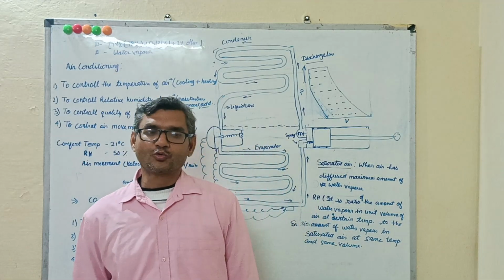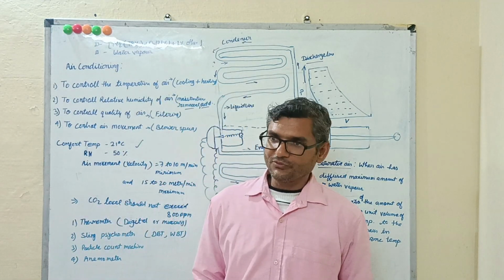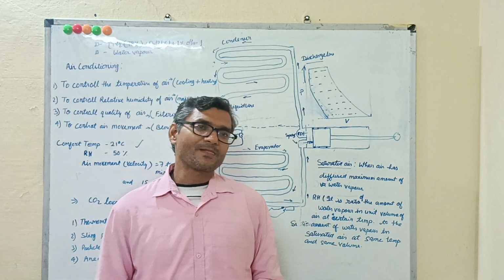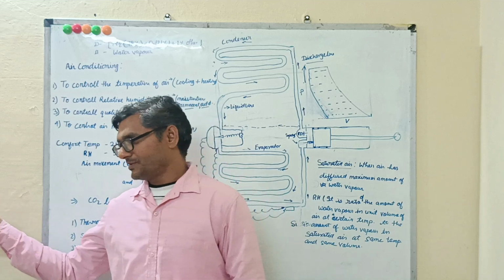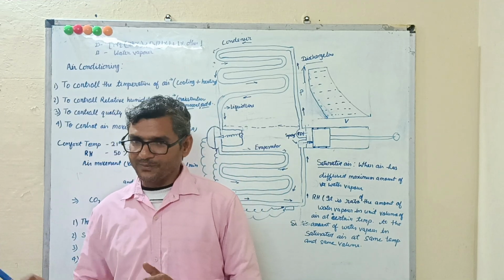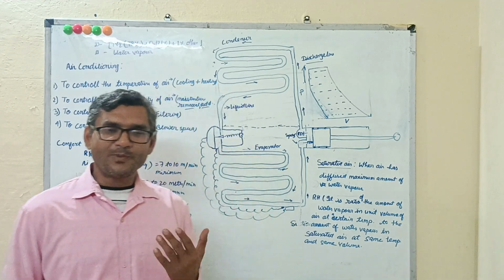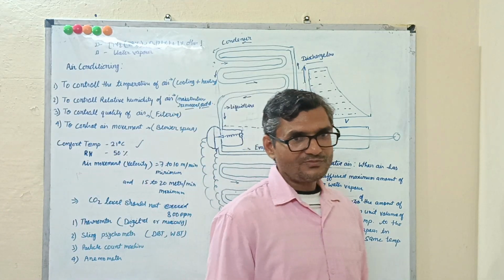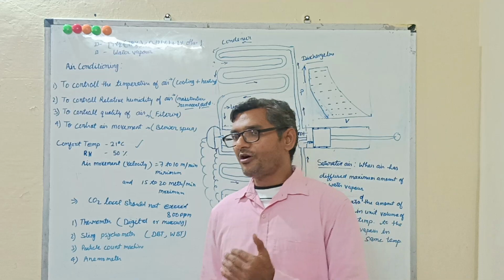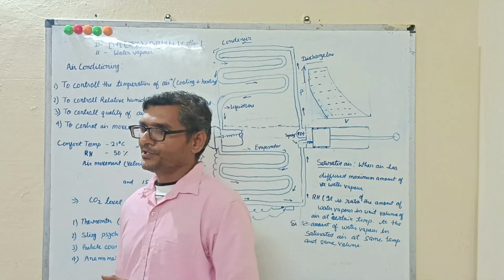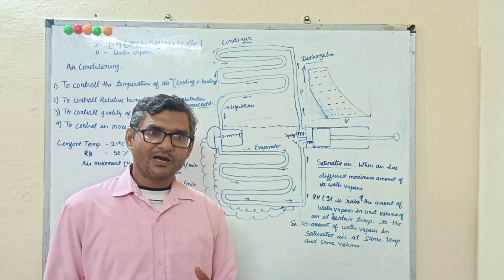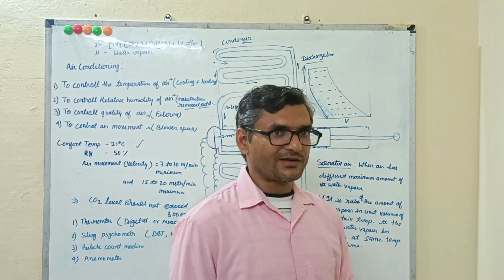Next, CO2 level. Suppose we are staying in an air conditioned space, then after some time we feel vomiting or headache. Why? Because of lack of oxygen. In air conditioning we are consuming oxygen and releasing carbon dioxide.